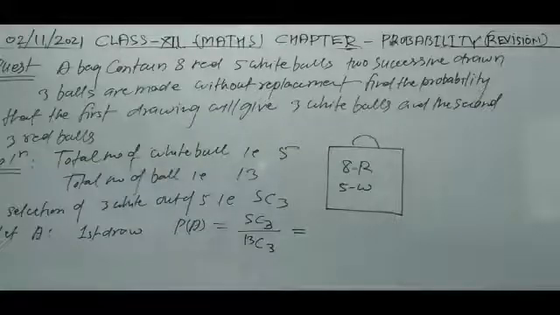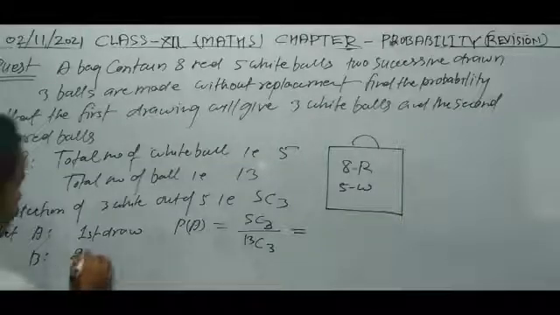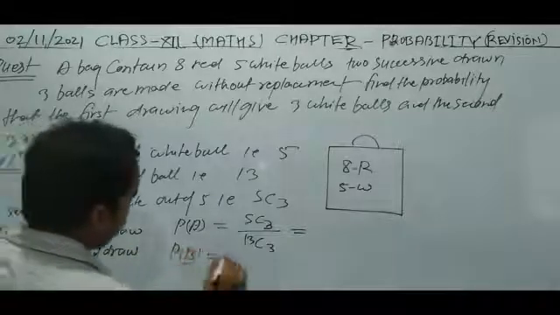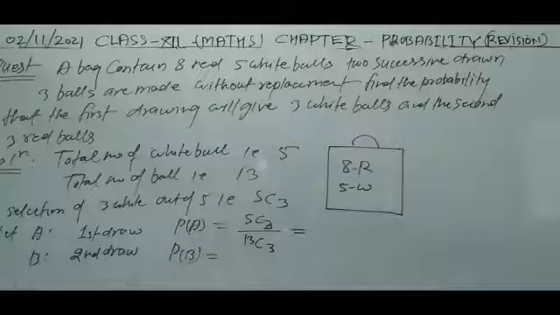And now the probability of B. Suppose B is the event in the second draw. Probability of B is equal to, what can we write? Without replacement means in the second draw we will not consider the white balls. So the total number of red balls will be 8.